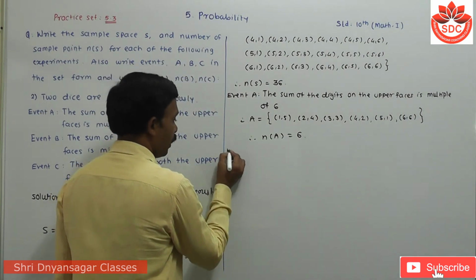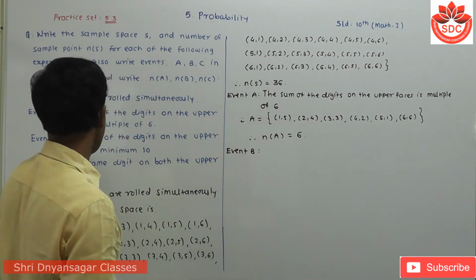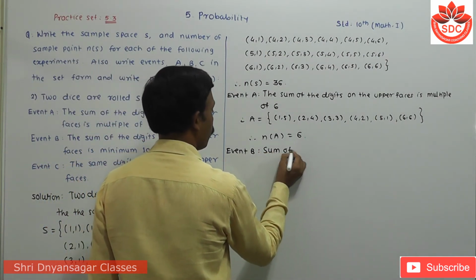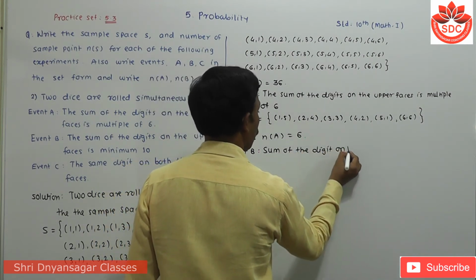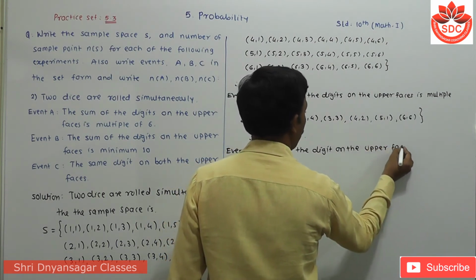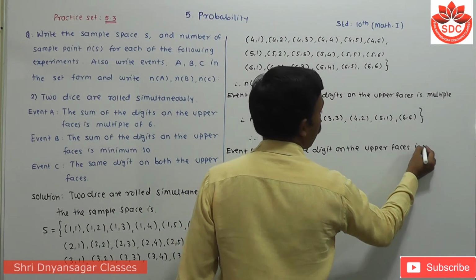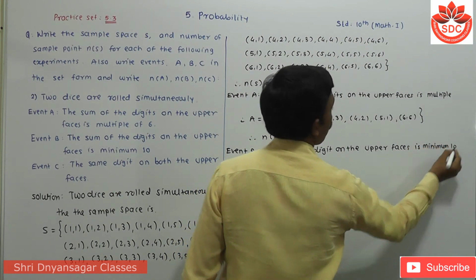Then event B. Event B is that the sum of the digits on the upper faces is minimum 10.